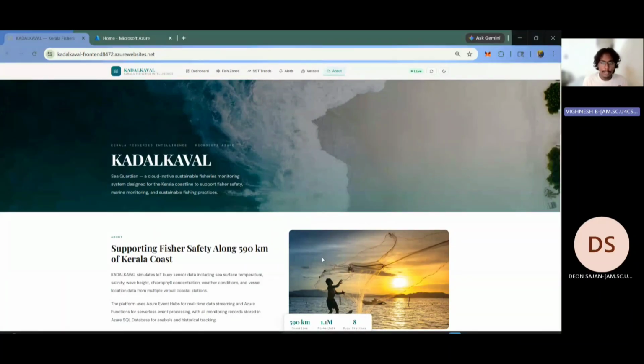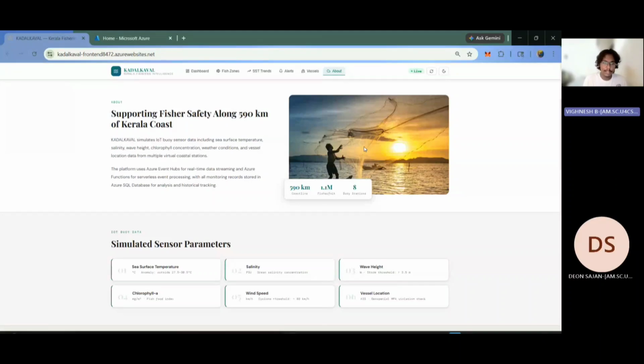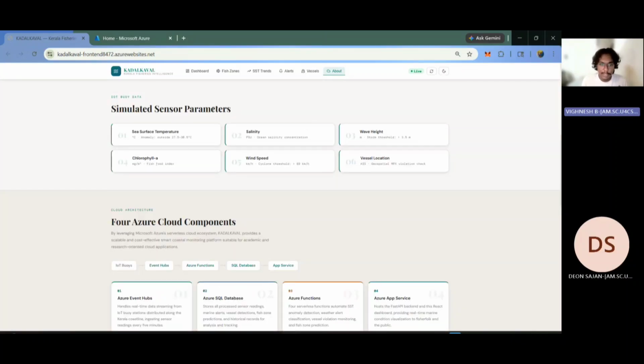So this is the main UI of the project, and this is the about page. It supports both dark mode and light mode in every UI. As mentioned, KADALKAVAL is the Sea Guardian, a cloud-native sustainable fisheries monitoring system designed for the Kerala coastline to support fishery safety, marine monitoring, and safe fishing practices. The Kerala coastline is around 590 kilometers, and these are the facts and info that a UI should generally be displaying. And these are the simulated sensor parameters.